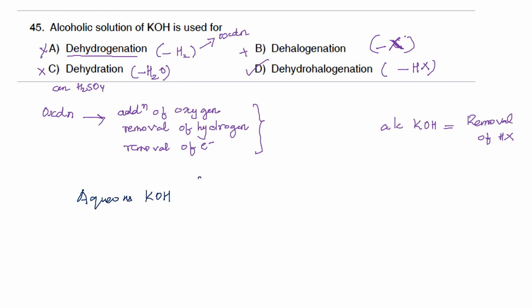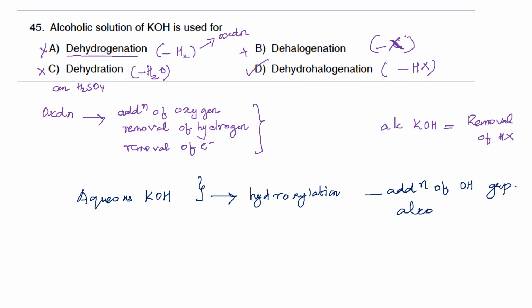When you are using aqueous KOH, the function is different. The function is hydroxylation. Hydroxylation means addition of OH group, that is, you can convert it into alcohol.